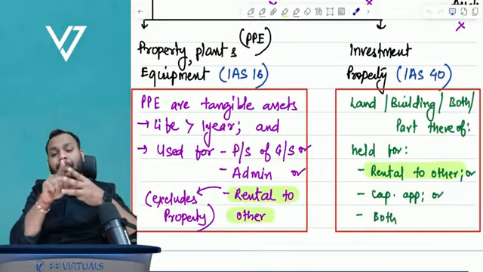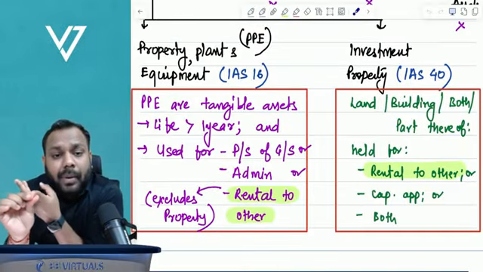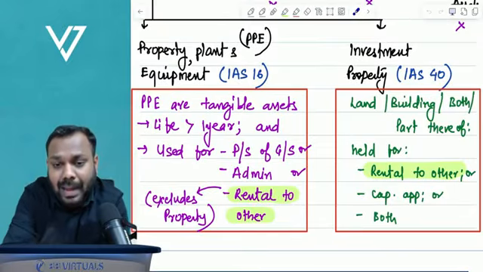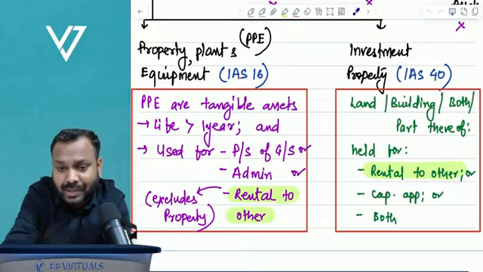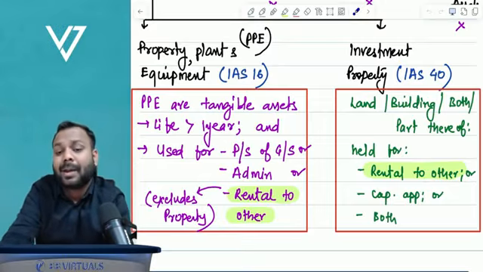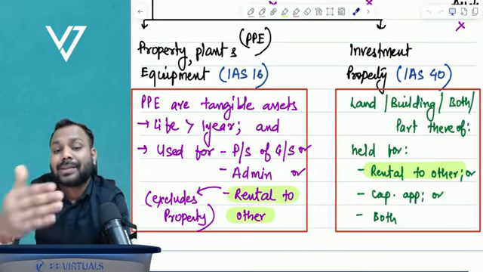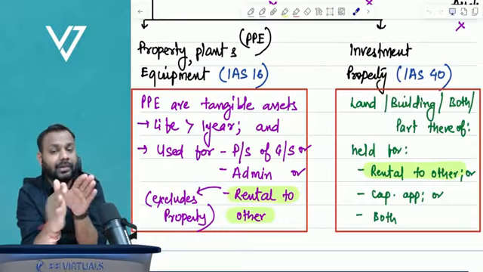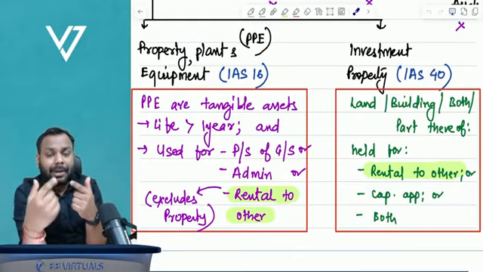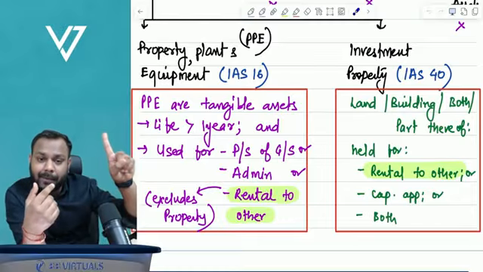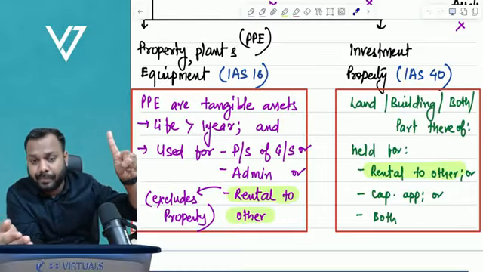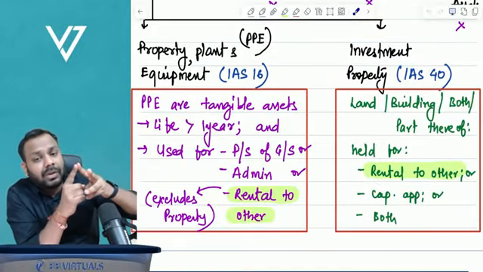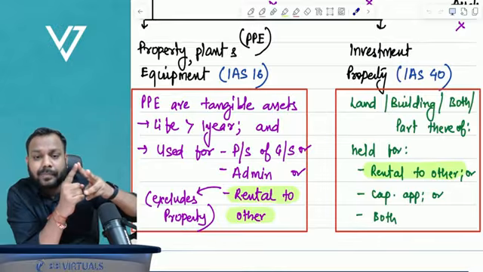Now, property, plant and equipment is a tangible asset which is held for either of these three purposes. What are the three purposes? Held for production of goods or supply of services. For example, this laptop is tangible because it has physical substance. This laptop is held by me for taking the classes, that is supply of services. So it's a property, plant and equipment. So property, plant and equipment is a tangible asset held for either of the three purposes, that is production or supply of goods or services.